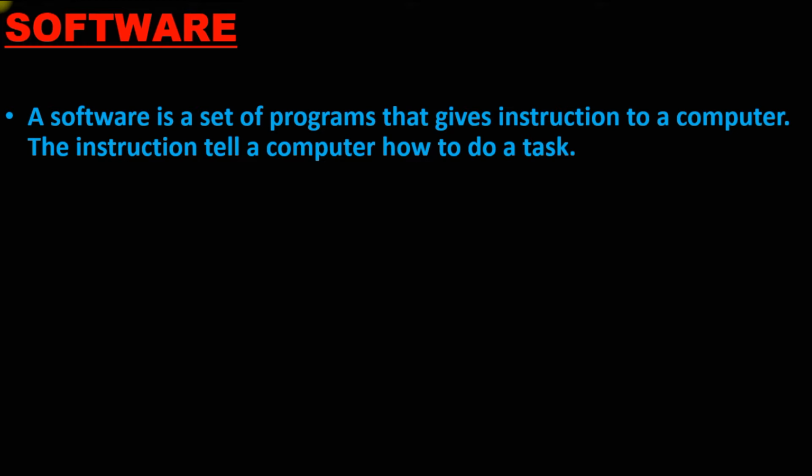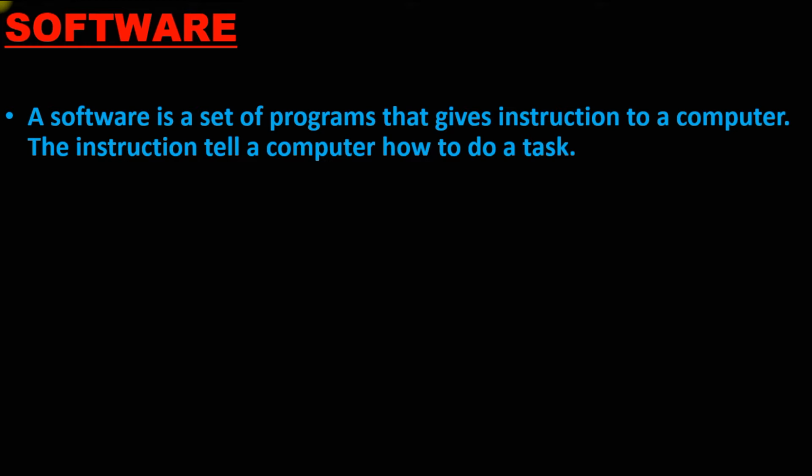For example, when I click the click button on the camera, it starts capturing the photo. So whenever we give any instruction to the application or software, it gives instruction to the hardware, and then it performs that particular task.